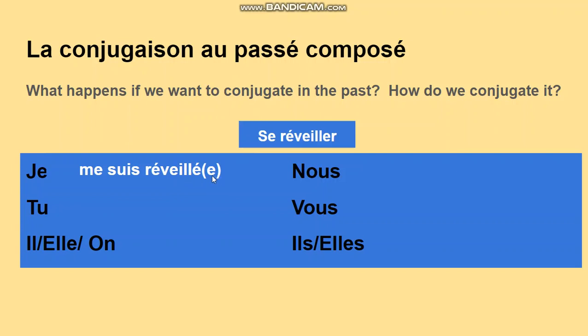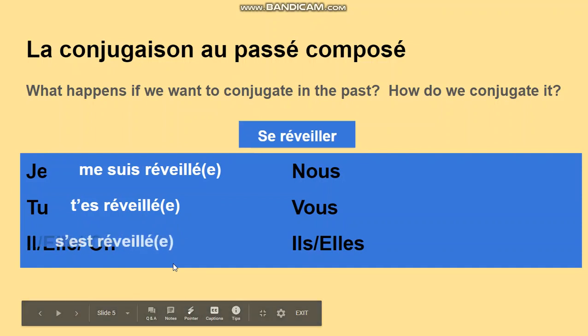Note that I have an E here for if I'm feminine, I would add that, okay? So, tu t'es réveillé follows suit. Subject pronoun, reflexive pronoun. Notice that we had to sort of elide and join here because we would have had two E's together. Tu t'es réveillé, and we have that extra E. So, il and on s'est réveillé. Okay, he, she, or it, or one woke up.